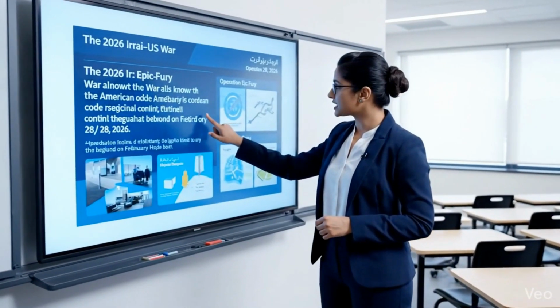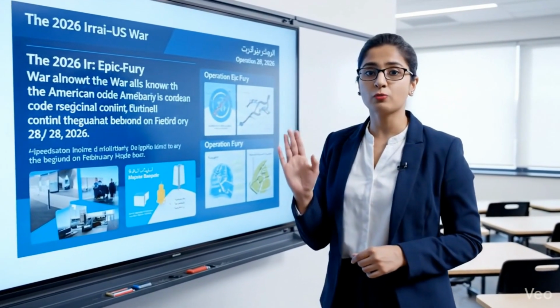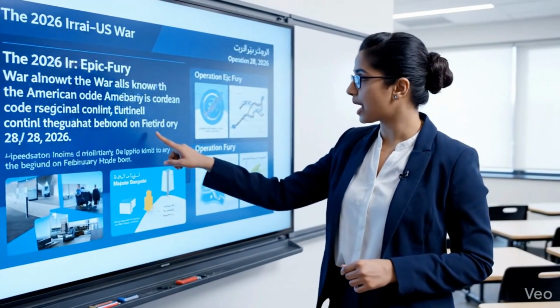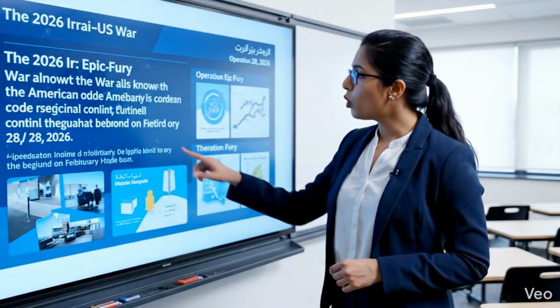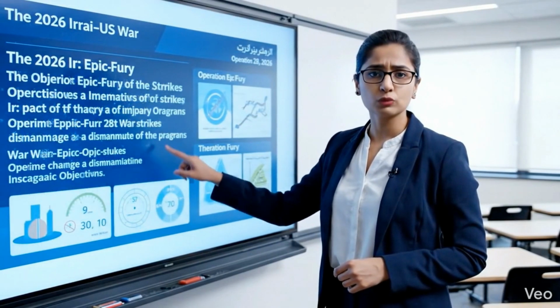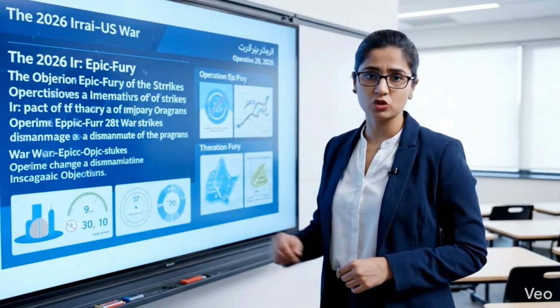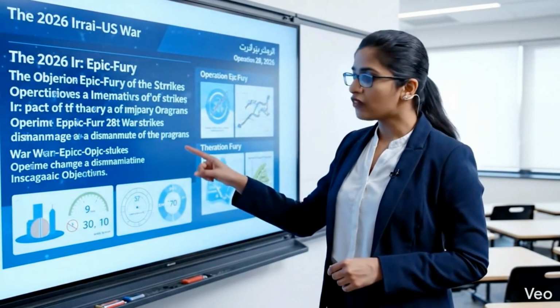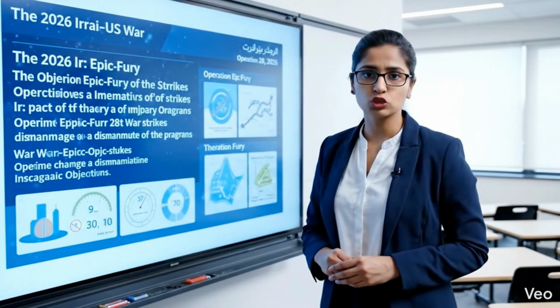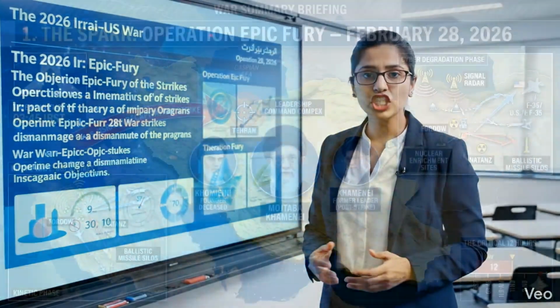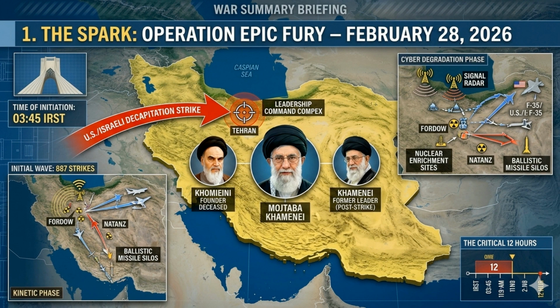The 2026 Iran-US war, also known by the American code name Operation Epic Fury, is a major regional conflict. The war was initiated by a massive, surprise joint military operation by the United States and Israel. The conflict began on February 28, 2026. This infographic visualizes how the initial surprise attack on February 28, 2026, was executed.